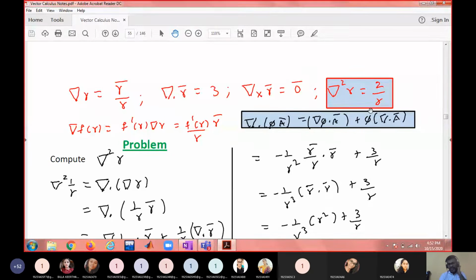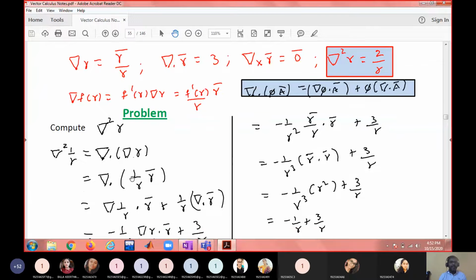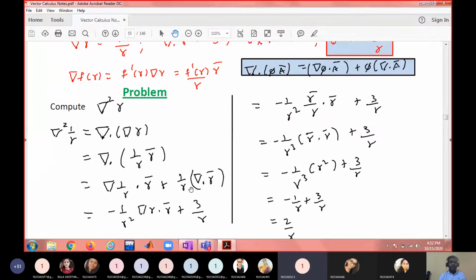Laplacian. I think we derived this here. Del square r is 2 by r. How did I derive this one? Using this identity. Del square r can be written as del dot del r, and del r is nothing but r bar by r using this. And r bar by r can be written as 1 by r into r bar. 1 by r is a scalar, r bar is a vector. It is in the form phi into a bar. And you know divergence of phi a bar is del phi dot a bar plus phi into del dot a bar. So del of 1 by r dot r bar plus 1 by r into del dot r bar.